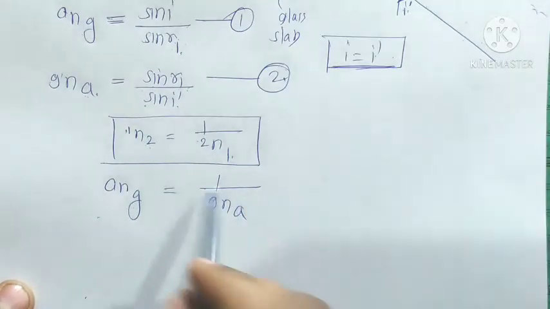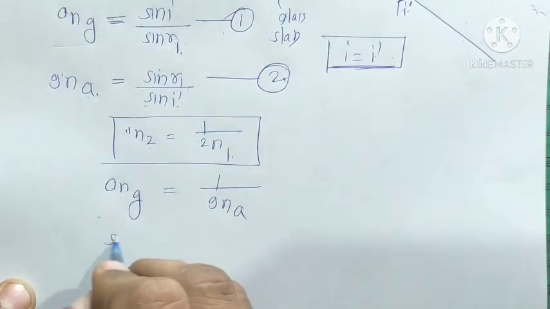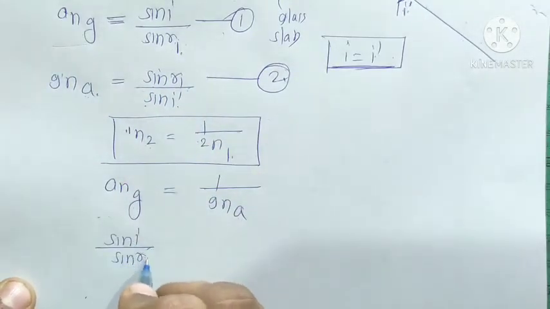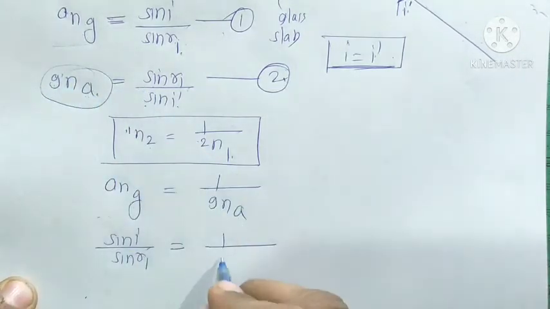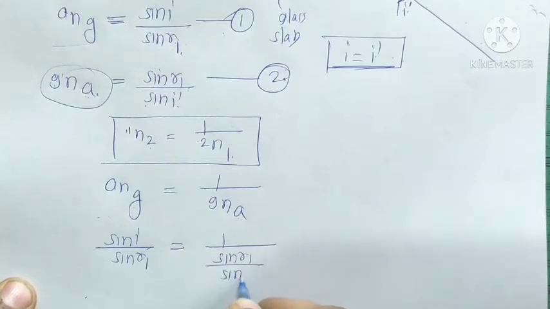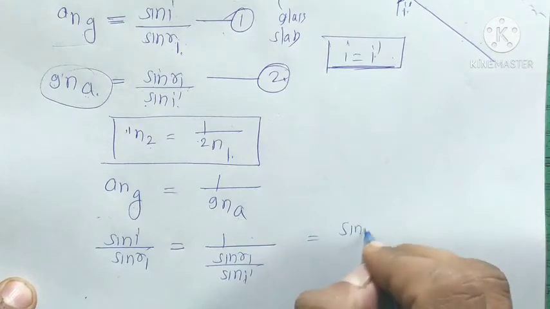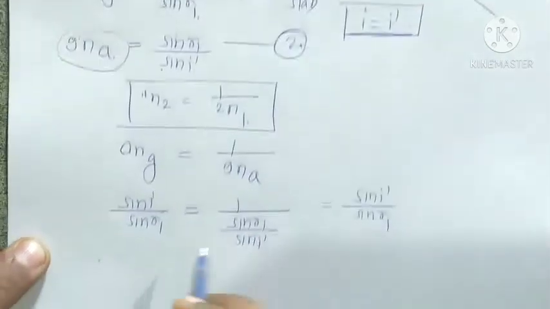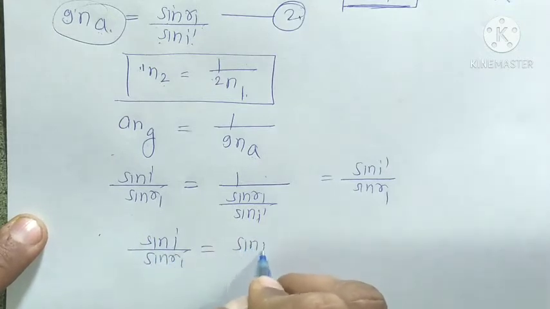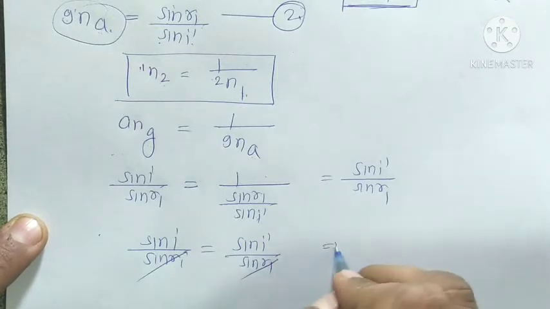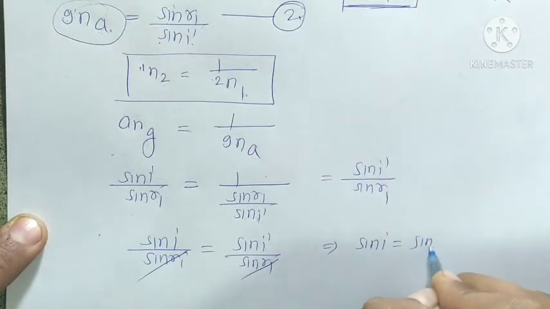We put this value here: sin I upon sin R1 equals sin I dash upon sin R1. Sin R1 cancels, so sin I is equal to sin I dash. So I is equal to I dash.